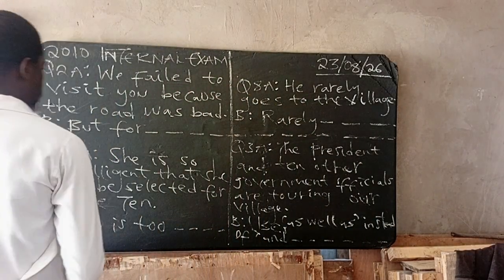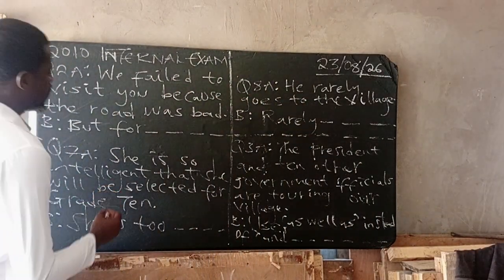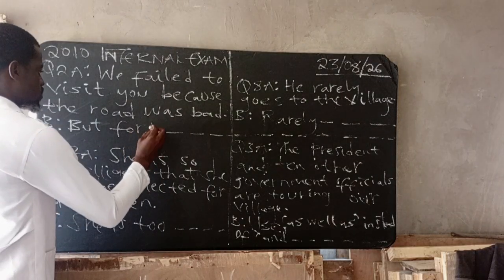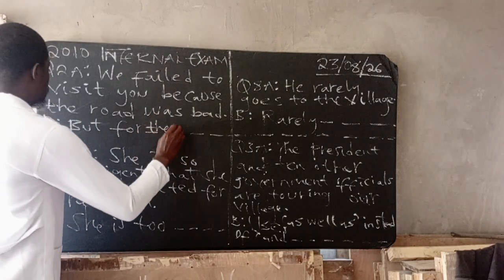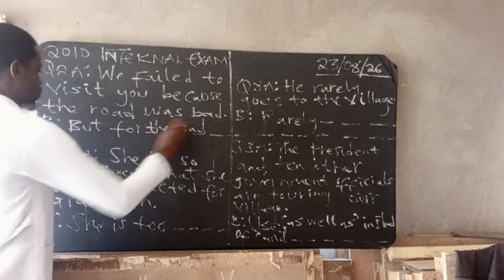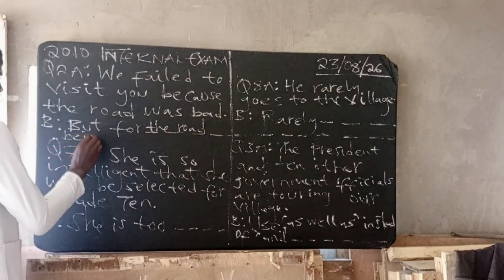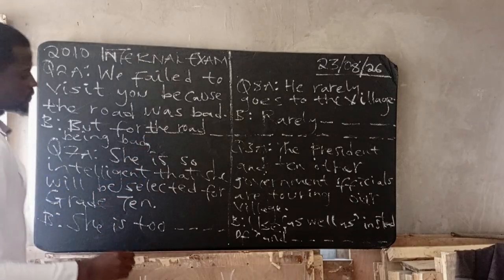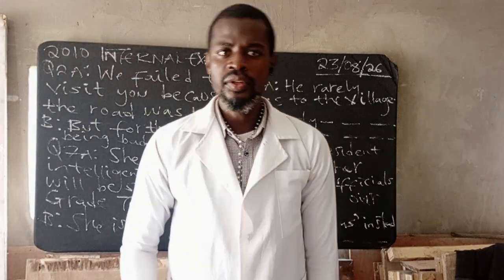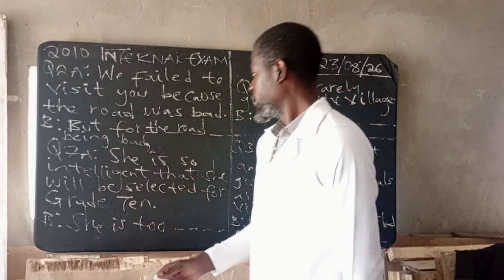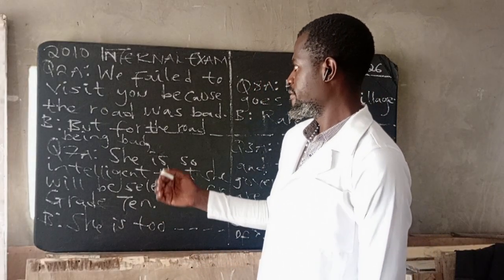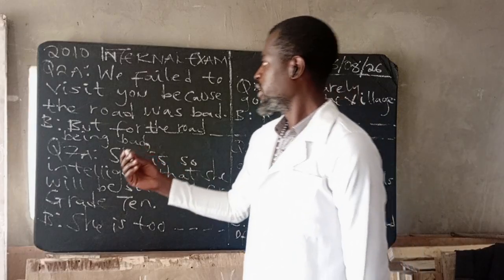So was changes to being, the present participle. So: but for the road being bad, comma. When using conditional sentences type number 3, we are supposed to maintain the use of would have plus a verb in past participle. So what verb are we going to change?